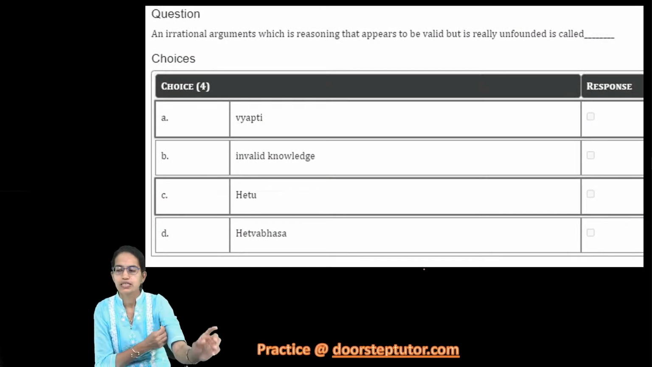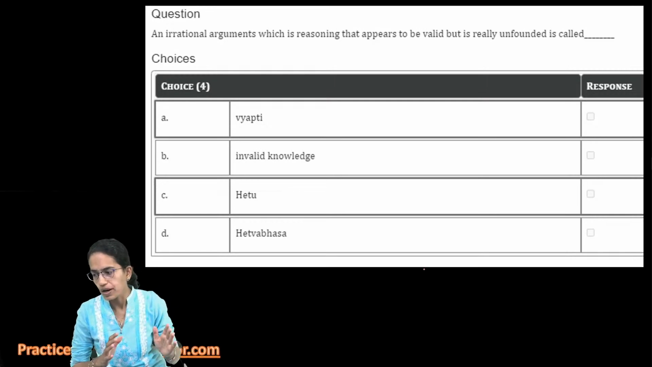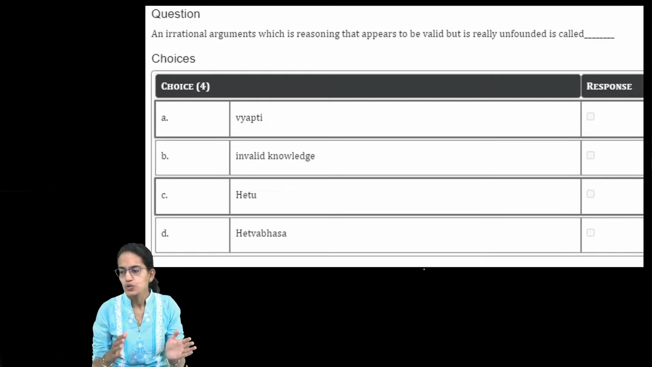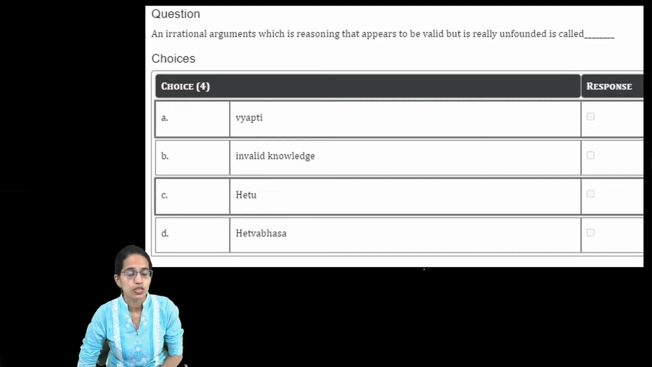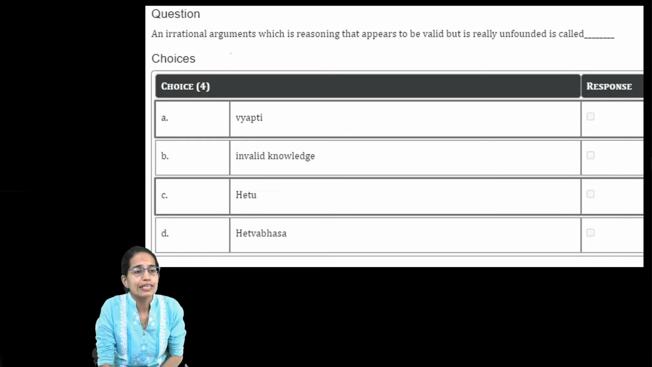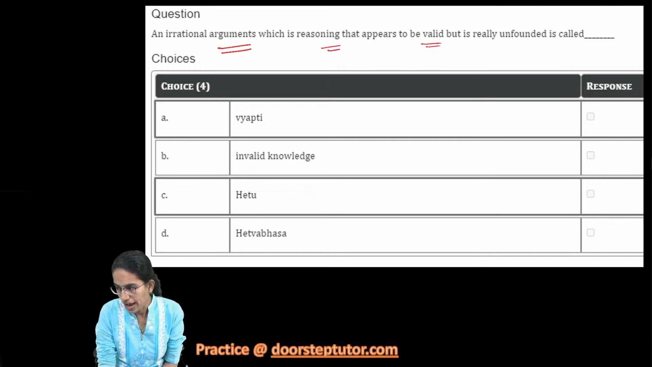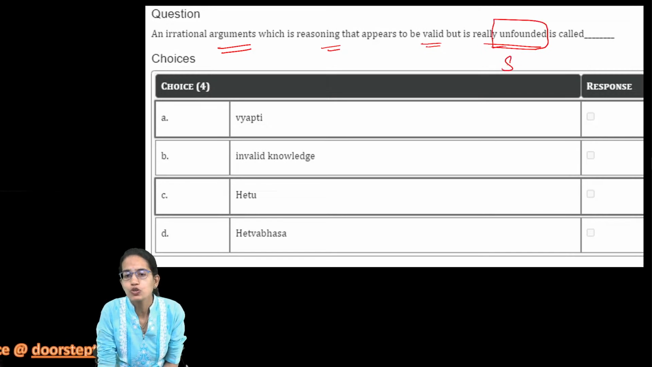Some of the questions we have taken from our website Doorstep Tutor, where you have most of the past paper solutions. So let's begin. In case you are able to answer the questions, you can just write those in the comment section as we proceed. The first question says: an irrational argument, in which reasoning appears to be valid but is unfounded, I don't have a solid basis for it, is what?